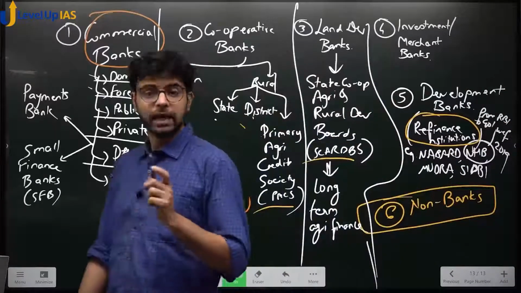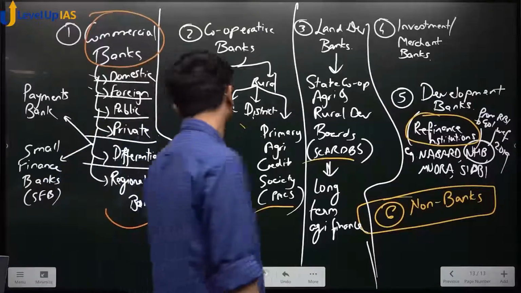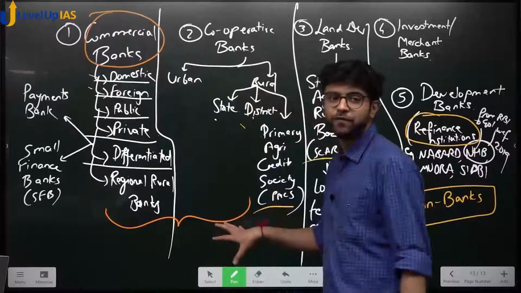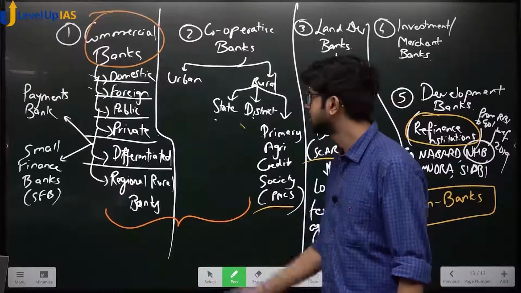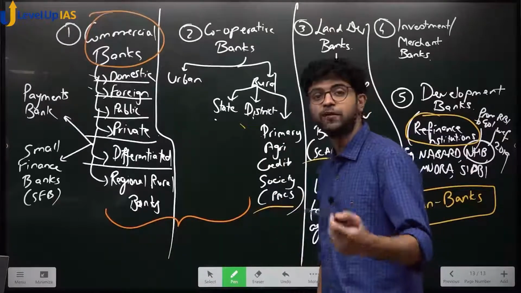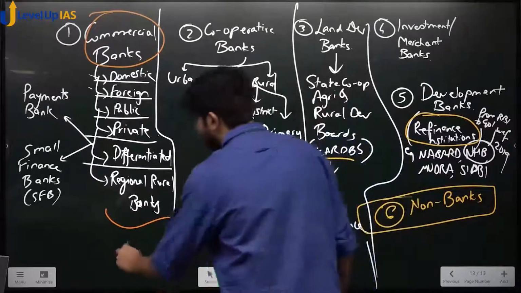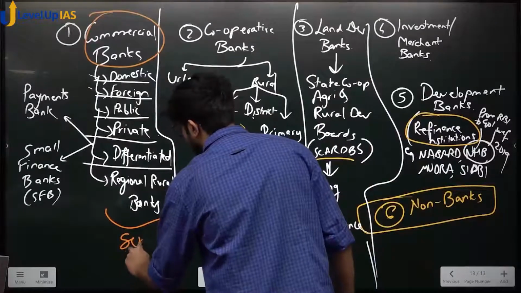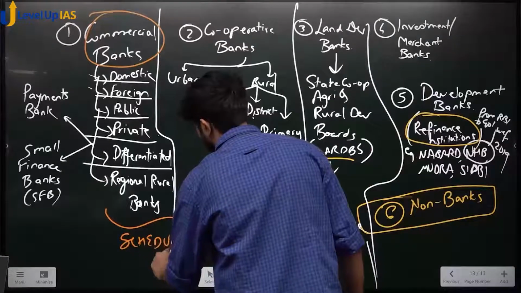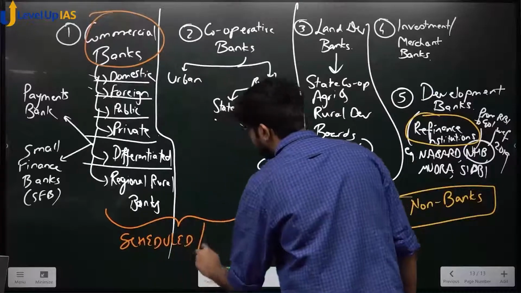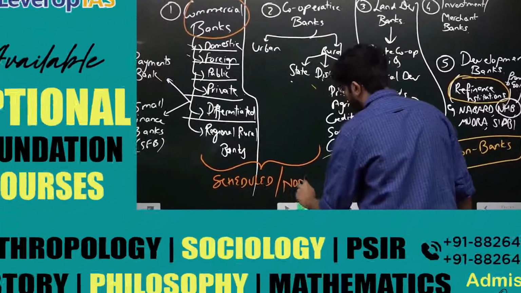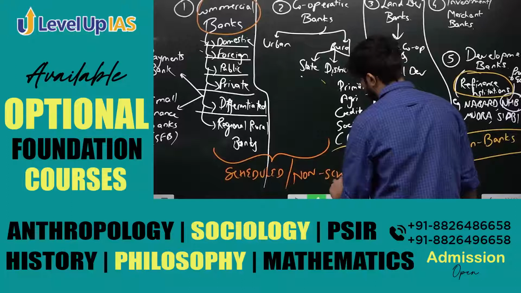Simple. Now another layer, we are adding another layer. These two banks can be further categorized into scheduled or non-scheduled. Sir, what is this? Nonsense.